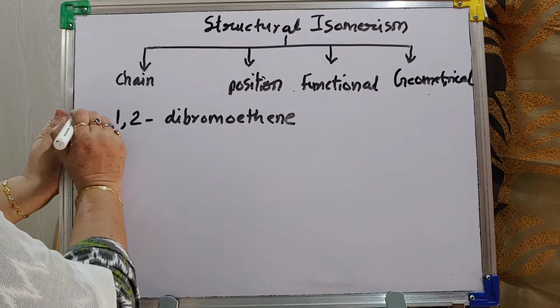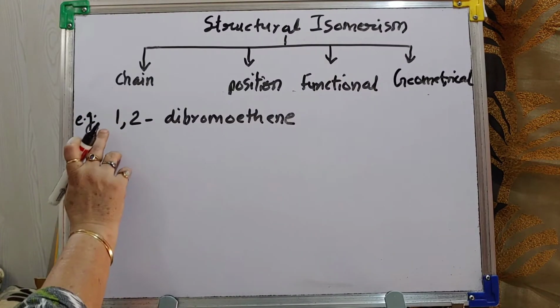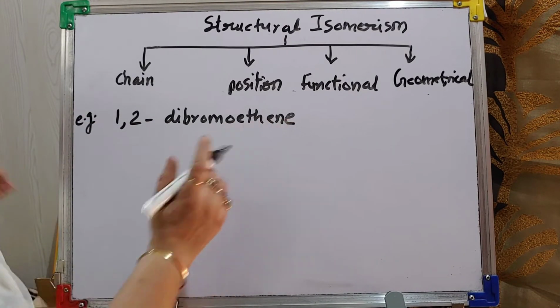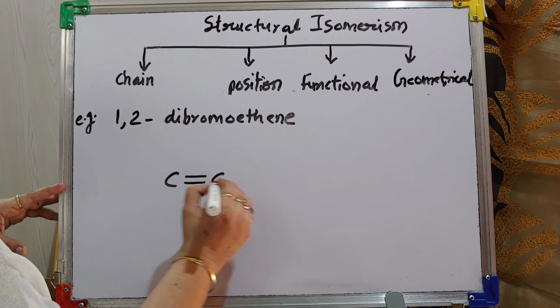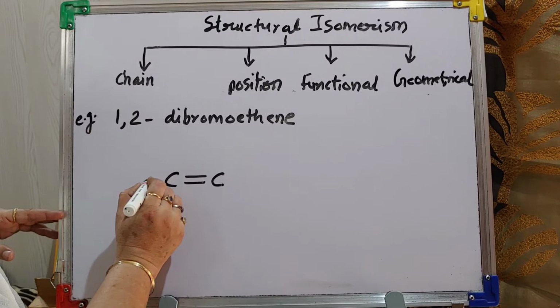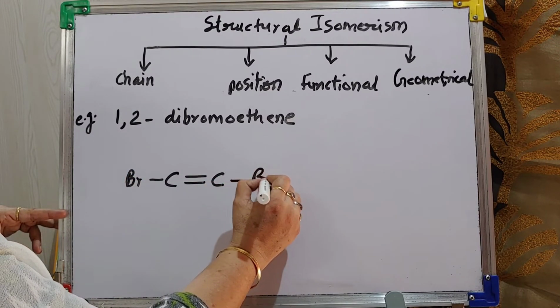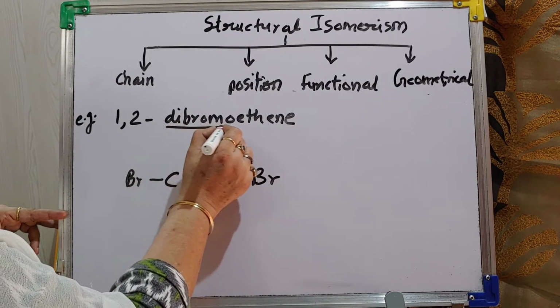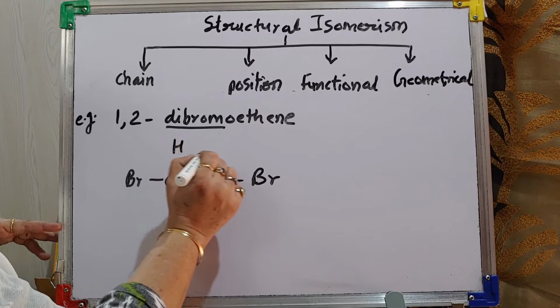Now see, look at the example 1,2-dibromoethane. Ethene means carbon to carbon double bond. First carbon also 1 bromine is there. Second also 1 bromine is there. That's why dibromo. Remaining 1 is satisfied with hydrogen.